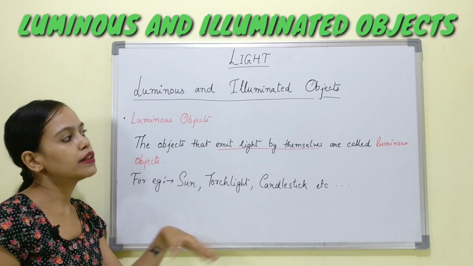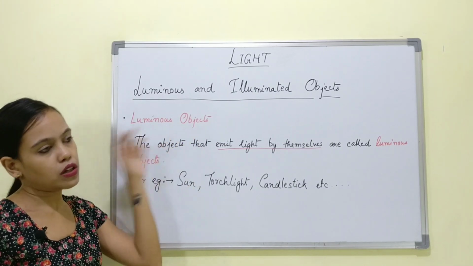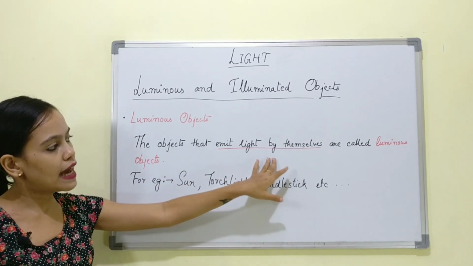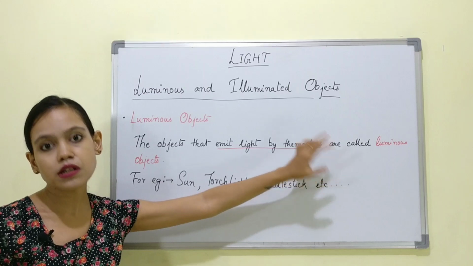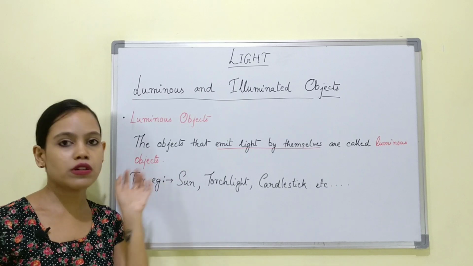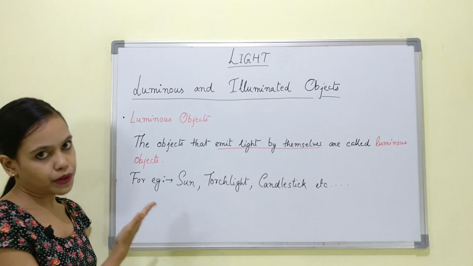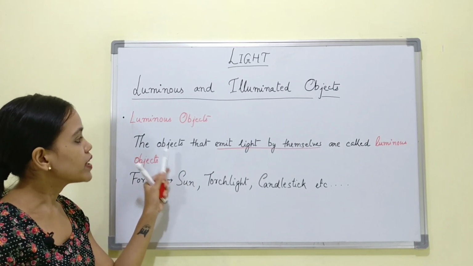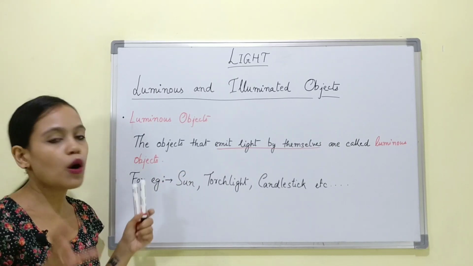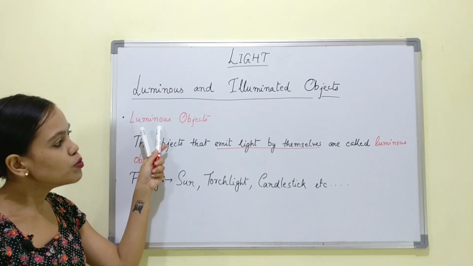Luminous and illuminated objects. That is the next topic that we are going to learn about light. First topic is luminous objects. Now what are luminous objects? The objects that emit light by themselves are called luminous objects. Now this is the definition. Again, if you want to make a note of it, just pause your screen and do that. So what do we understand by this definition? Objects that emit light by themselves are the objects from which light comes out naturally. So they are called luminous objects.